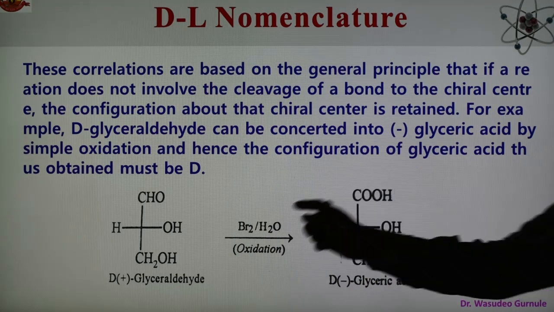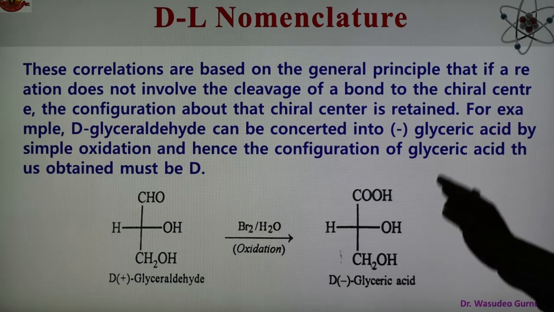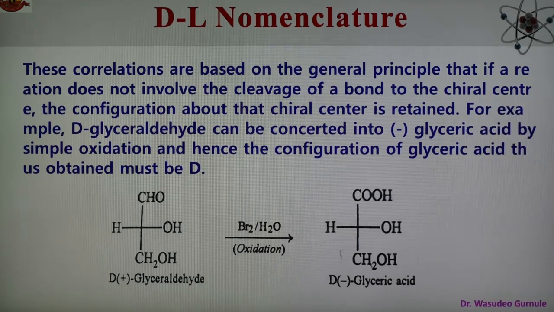So this is glyceraldehyde, therefore the name of this compound is glyceric acid, but known as D-glyceric acid. In this way the compounds were known at that time, D-glyceric acid, and in a similar way another reaction is there and the compound is given the name.